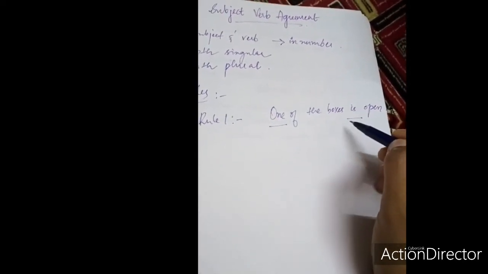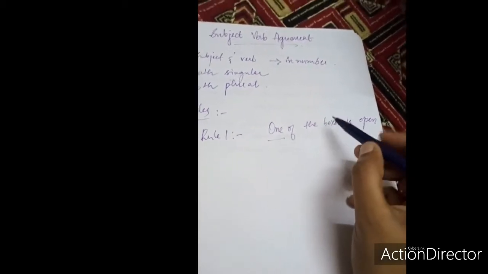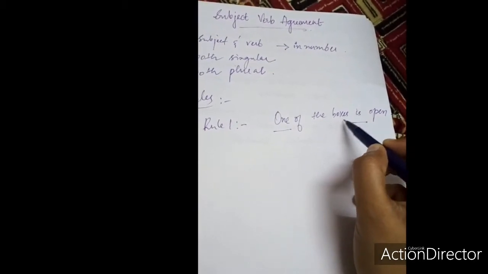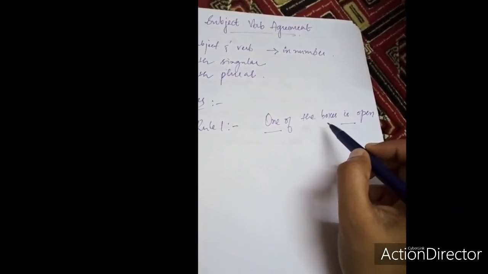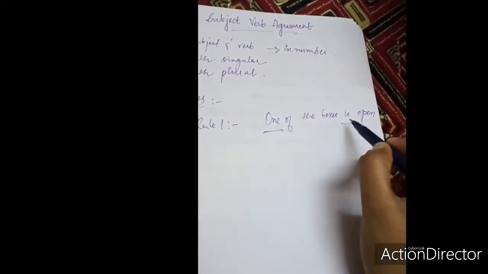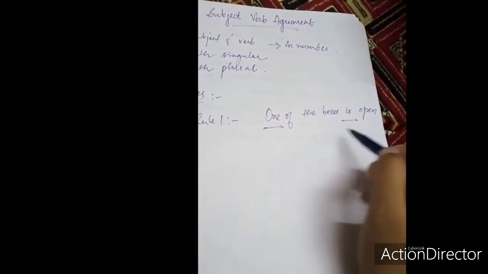The number of the subject, whether it is singular or plural, is not changed by words that come in between. Here the word coming in between is boxes, which is plural, but in subject-verb agreement, if the subject is singular, the verb also will be singular. Hope it's clear.